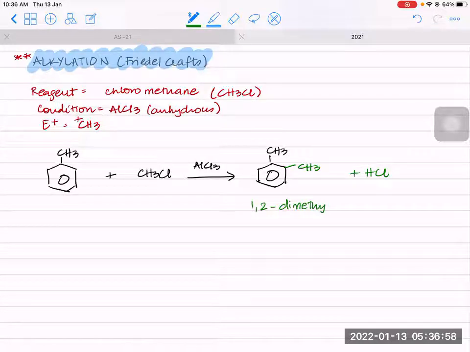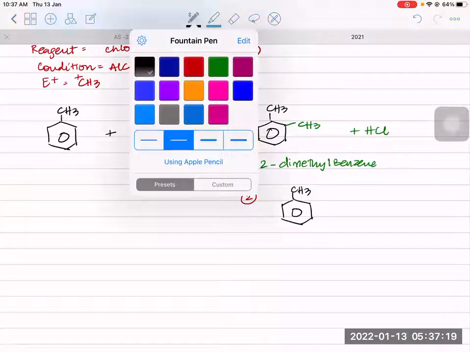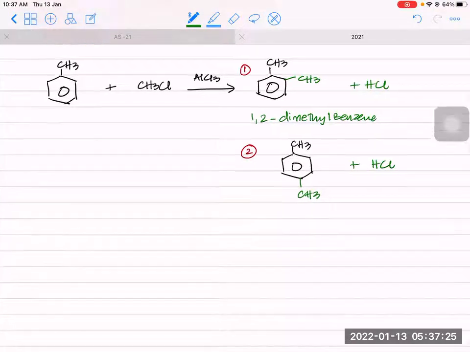The second possibility is that it goes on carbon number 4, giving 1,4-dimethylbenzene.